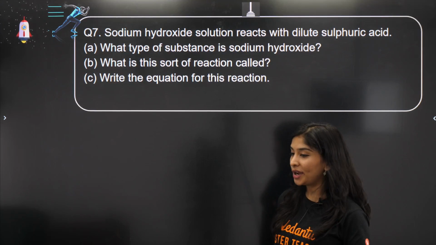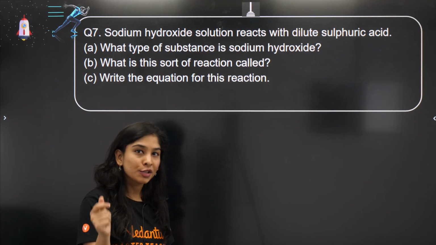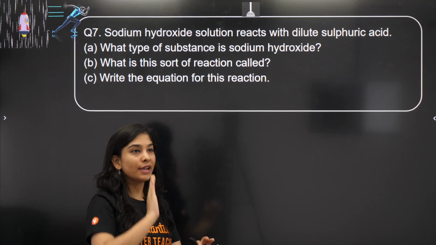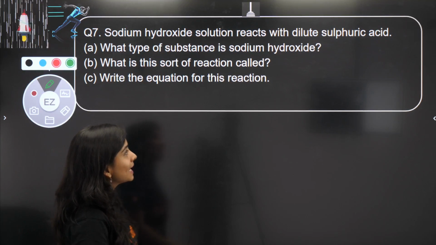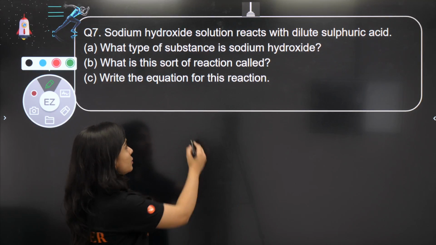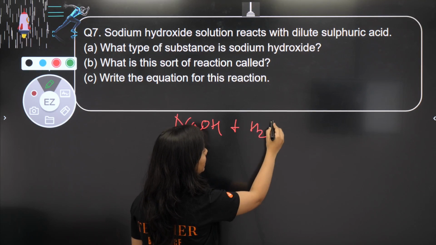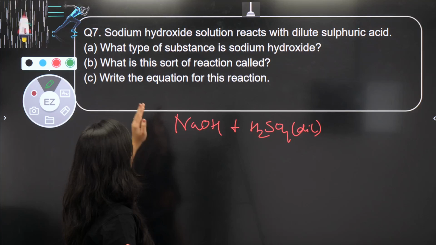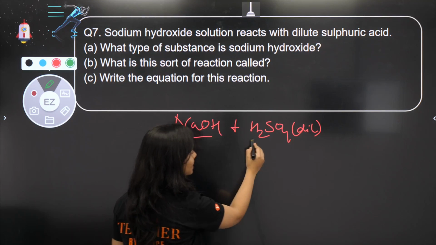We have one more question in front of us. Very easy. I will ask the response from all of you. You can give the answer in the chat box, after the class and right now also. Tell me quickly. Question is, sodium hydroxide, NaOH, reacts with dilute sulfuric acid. Now, what type of substance is NaOH? You already know this reaction.